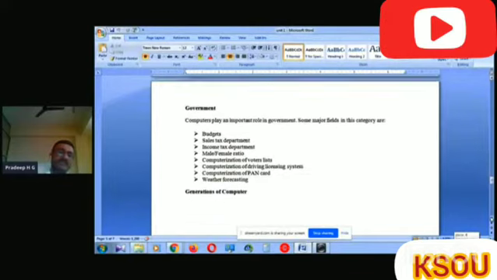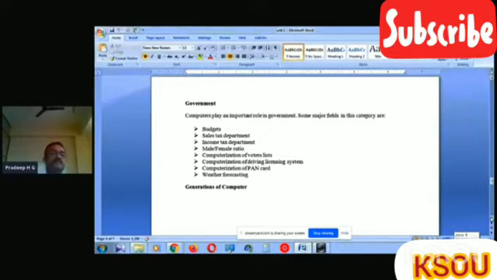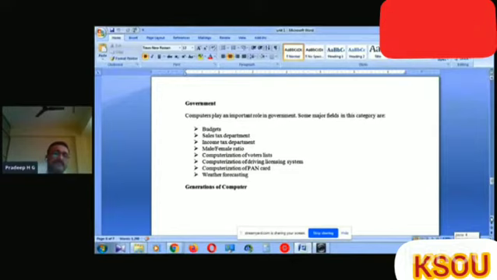Then another field is government. Computers play an important role in government sectors. Some major fields in this category: budget, making a budget for a particular year.